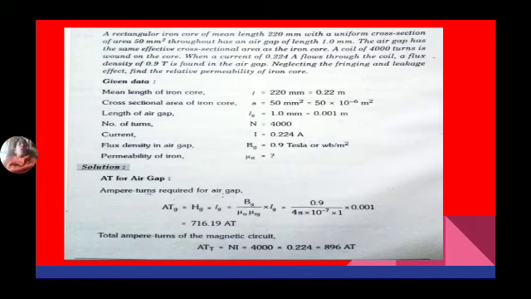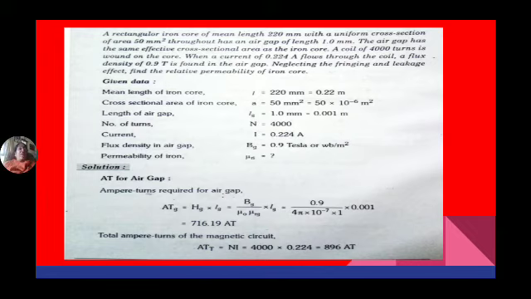The coil of 4000 turns is wound on the core. When a current of 0.224 amperes flows through the coil, the flux density is 0.9 Tesla in the air gap. Neglect the fringing and leakage. Calculate the permeability of the iron core.